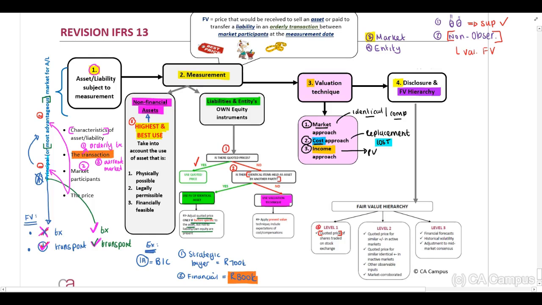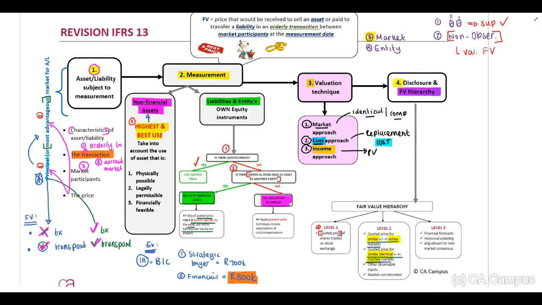If we have quoted prices for similar items in active markets, or quoted prices for identical or similar items in inactive markets, therefore, guys, identify the difference: we have similar in an active market, and then we have similar or identical in an inactive market, not active.